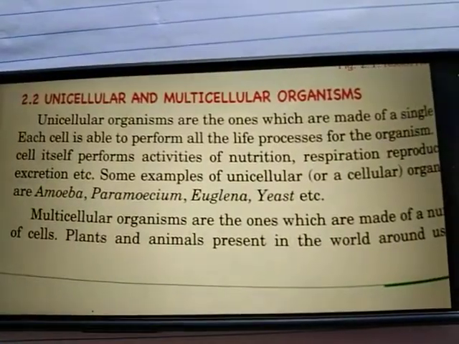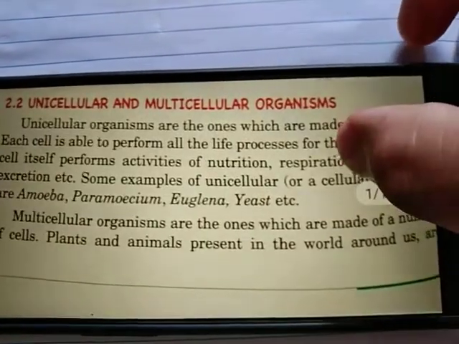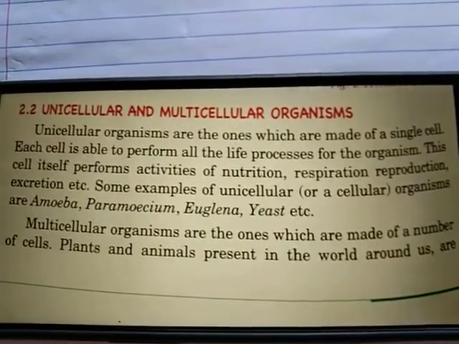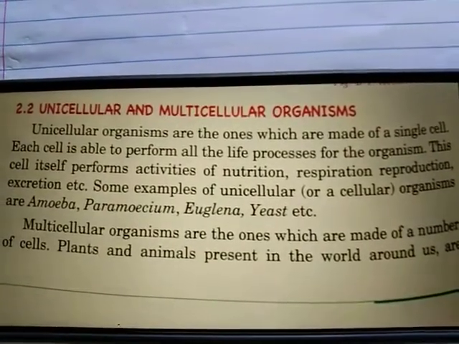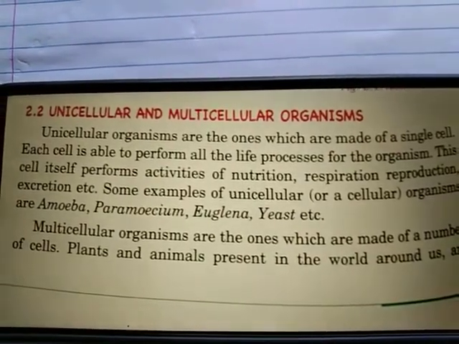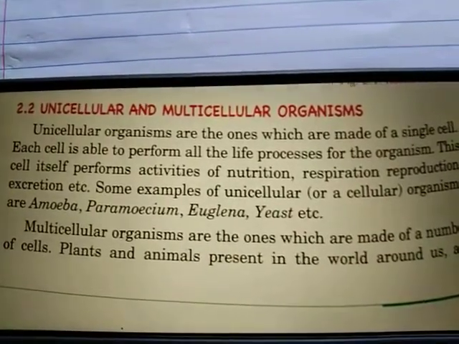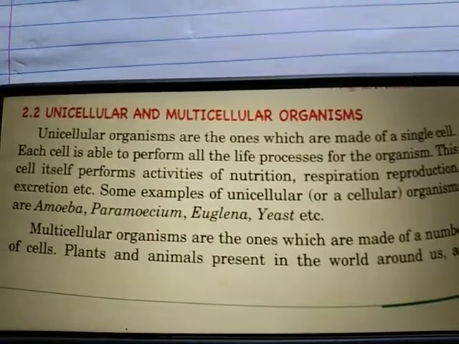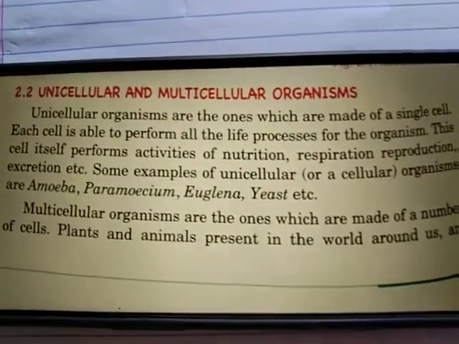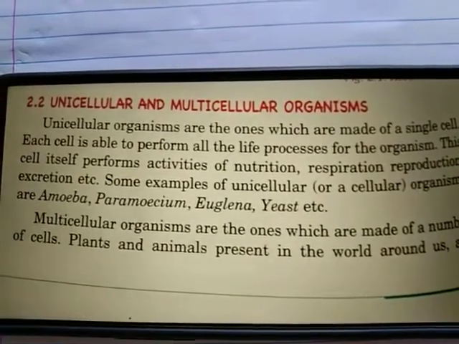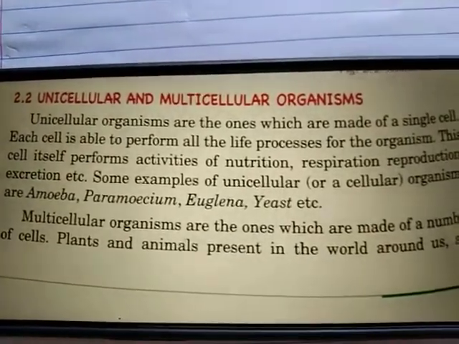Next we will discuss unicellular and multicellular organisms. Now students, what are unicellular and multicellular organisms? Unicellular organisms are those organisms which are made up of a single cell, and all the activities or functions performed in the body are carried out by that single cell only. Examples are amoeba, paramecium and euglena. Multicellular organisms are those which are made up of many cells, a number of cells. Examples are plants and animals.